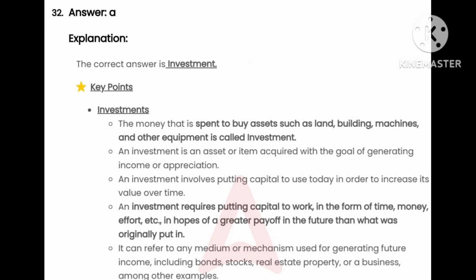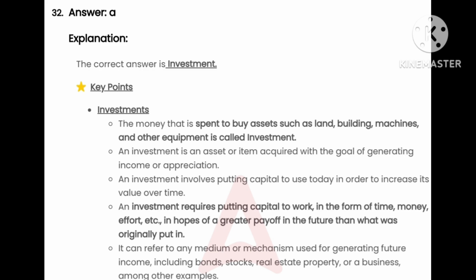The money that is spent to buy assets such as land, buildings, machines and other equipment is called investment. An investment is an asset or item acquired with the goal of generating income or appreciation. An investment involves putting capital to use today in order to increase its value over time.